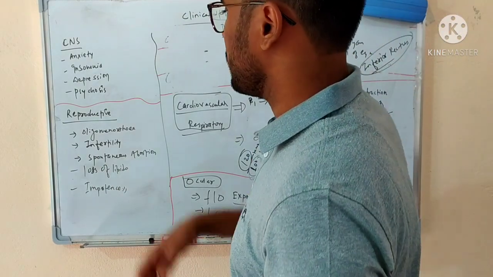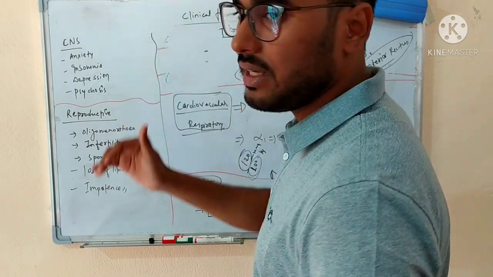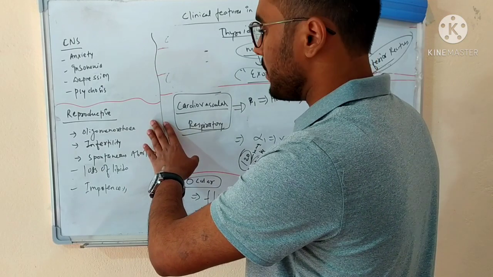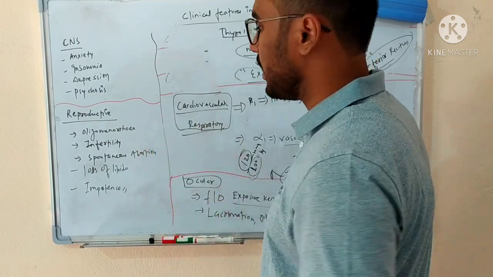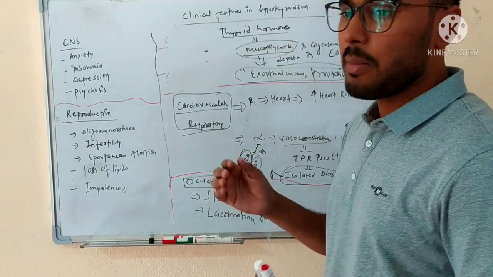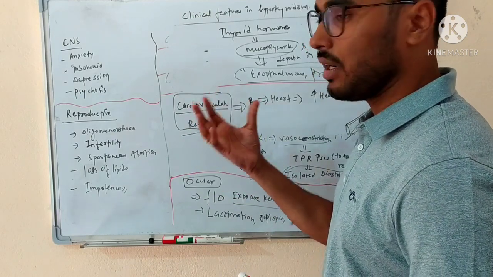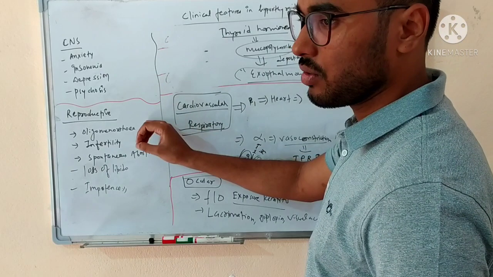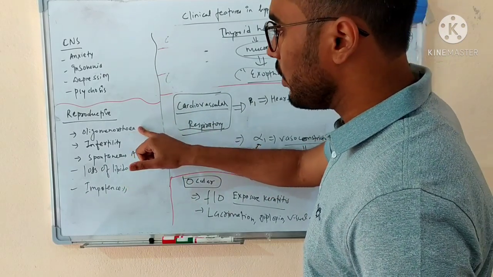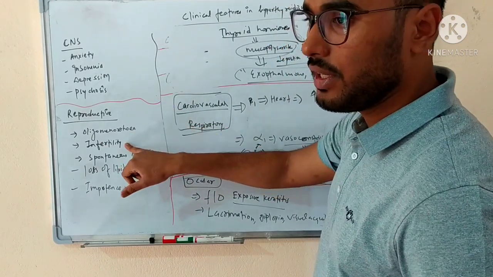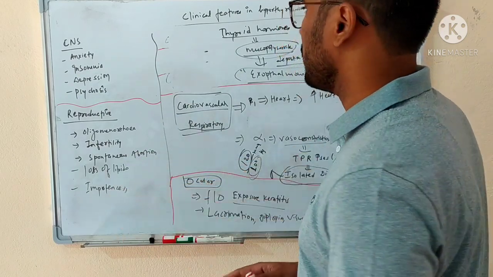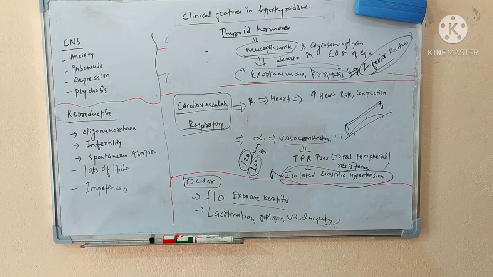In the central nervous system, there can be anxiety, insomnia, depression, psychosis, and in the reproductive system there can be oligomenorrhea. Oligomenorrhea means there will be a decrease in the menstrual days. It means that the amount of bleeding is very much reduced, or you can say that the menstrual cycle will be very much disturbed or absent also. It can lead to infertility. So if there is absence of menstruation, there can be infertility. It can also lead to spontaneous abortion. It will lead to loss of libido, impotence. So these are some of the clinical features we saw in the hyperthyroidism patient.